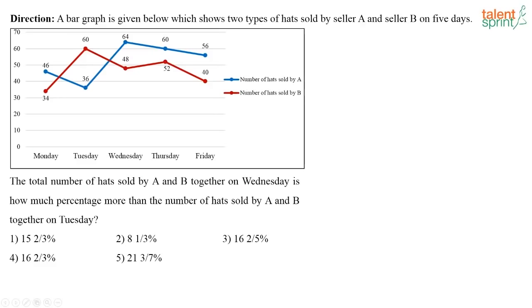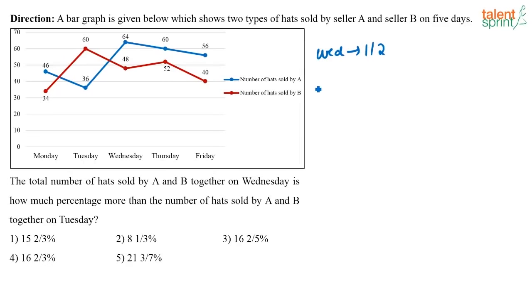Let us move on to the question on data interpretation now. Right. So look at this question. The total number of hats sold by A and B together on Wednesday is how much percentage more than the number of hats sold by A and B together on Tuesday? A and B together on Wednesday. So how much is A and B selling together on Wednesday? On Wednesday they are selling 64 plus 48, that is 112 hats, A and B put together.